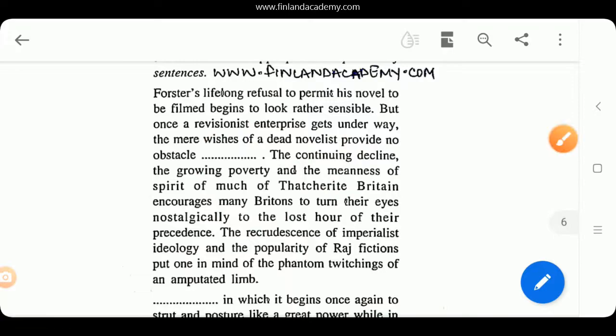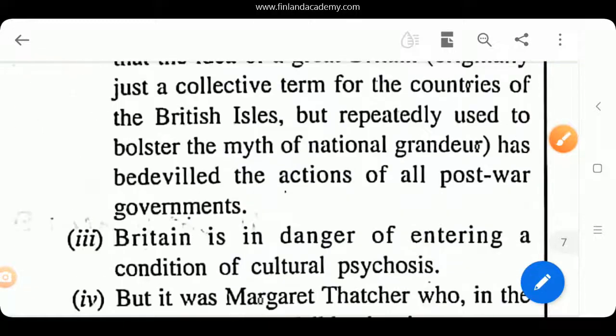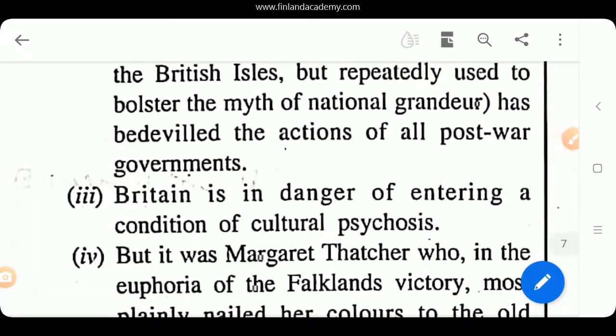Now if you read option number 3, Britain is in danger of entering a condition of cultural psychosis. What is cultural psychosis here? That we are still great. These British people, they think that we are still great.